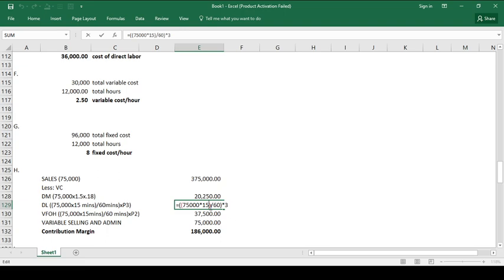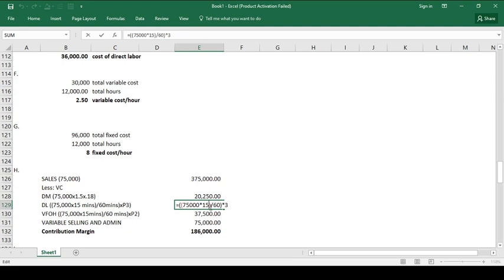Take note, once we compute for the contribution margin, our computation is not based on the number of units produced. Instead, we are basing our computation on the number of units sold.